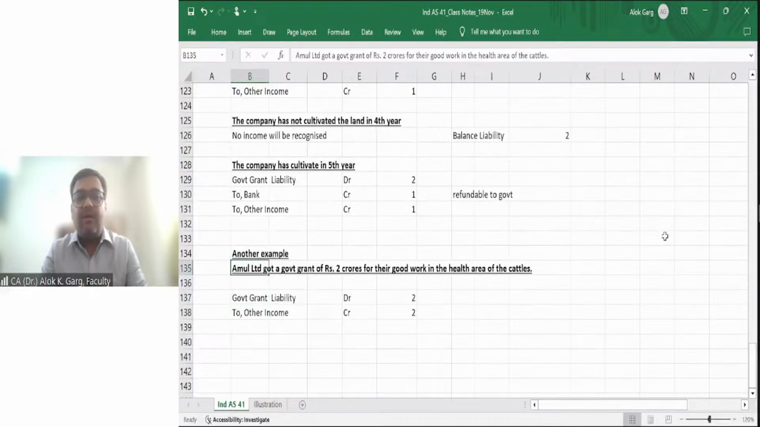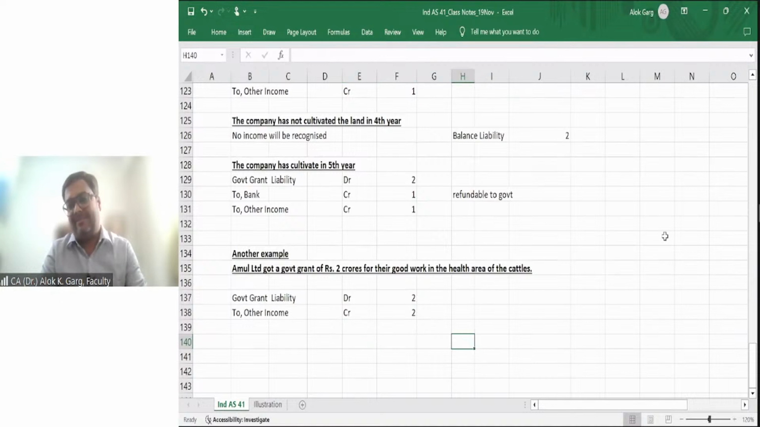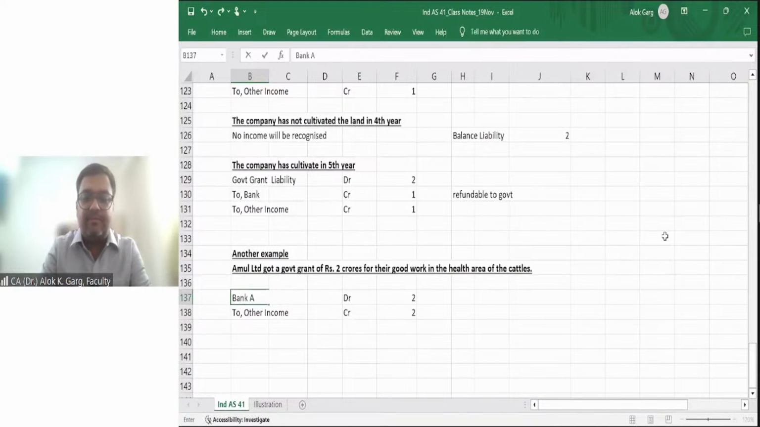Another example: Moon Limited got a government grant of rupees 2 crore for their good work in the health area of the cattle. Unconditional. Simple. So bank account debit to other income. Simple. Being government grant received.